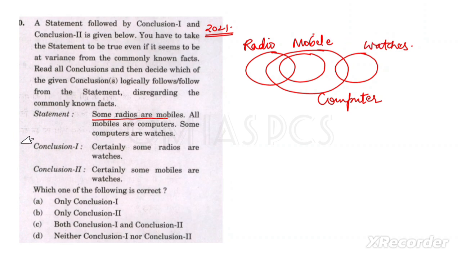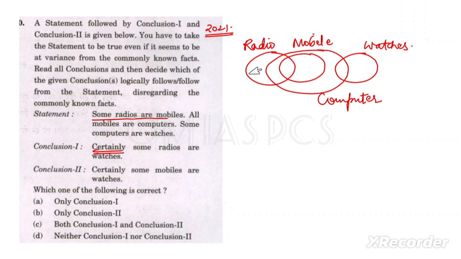Now just look at the first conclusion: certainly some radios are watches. Whenever it is given certainly, then whatever diagram you are following, just look at that one. If it is falling in that diagram, you can draw another diagram just to check whether it is possible or not.